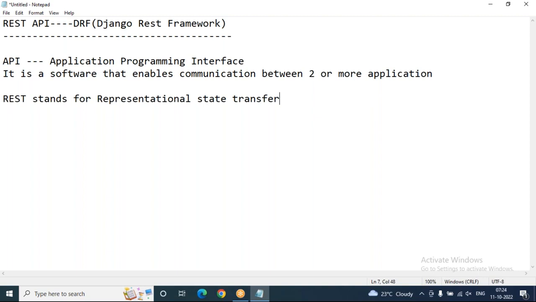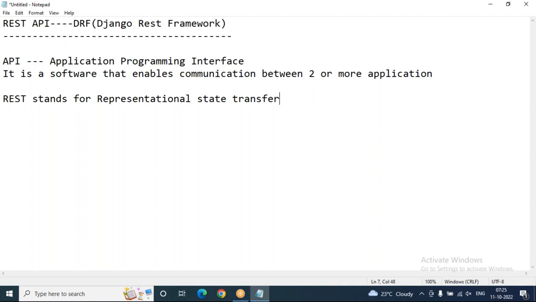REST is an architectural style. It's not a protocol. REST is not a kind of protocol. It is an architectural style, or we can call it a separate design pattern or architectural pattern for communication purposes only. The REST framework is an open source, flexible, fully featured library with a modular and customizable architecture that aims at building web APIs using Python and Django.